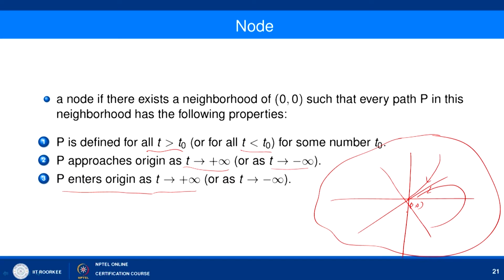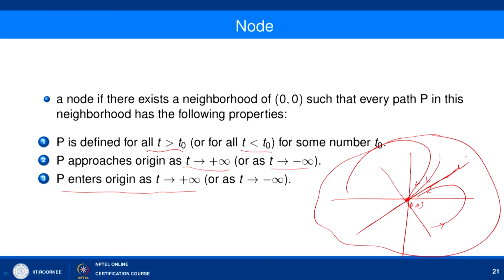So, it means that you start from anywhere and it is coming back to this, and it will take the direction of some finite line. Suppose this is a line passing through 0 comma 0, and this orbit is entering 0 comma 0 along the direction of this line which we have denoted here.